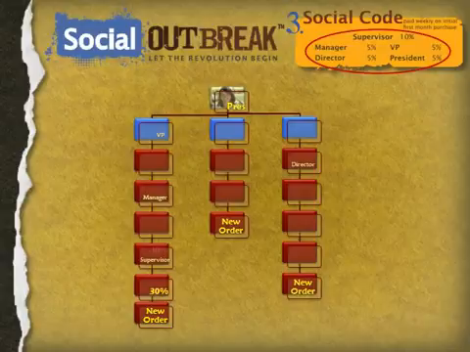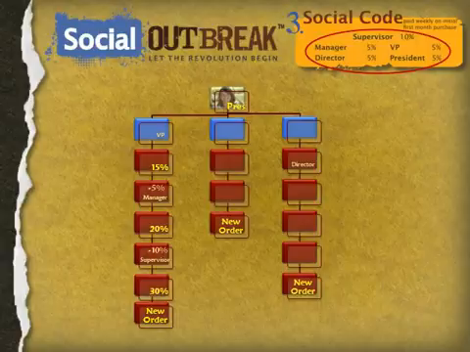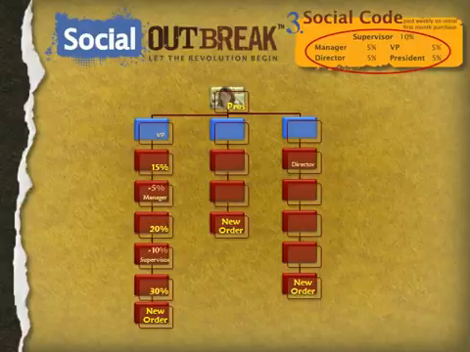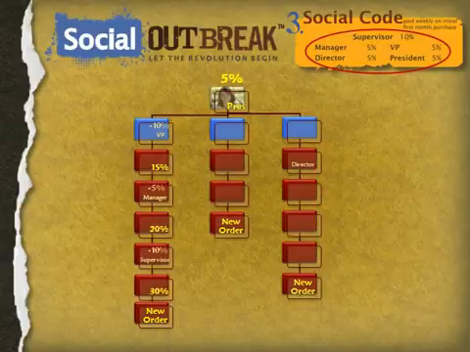We look from the chart that a supervisor earns 10%, that's paid to that individual, and 20% continues to roll up. Now we find a manager. Well, managers earn 5%, and 15% rolls up. Now, next we come to a vice president, who would normally earn 5%, but because there was no director between the manager and the VP, this VP will also earn that 5% for the director, a total of a 10% payout, and that leaves a balance of 5% available, and because you're a president, you earn 5%.